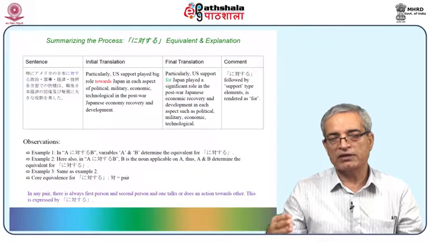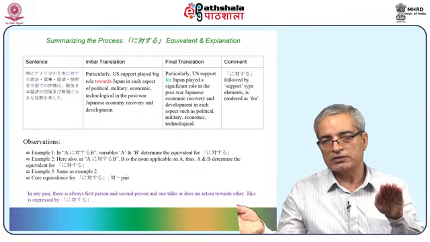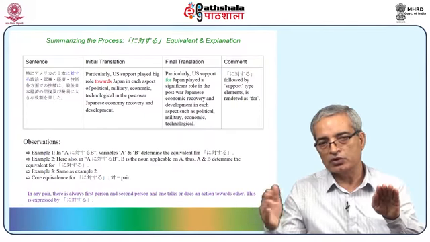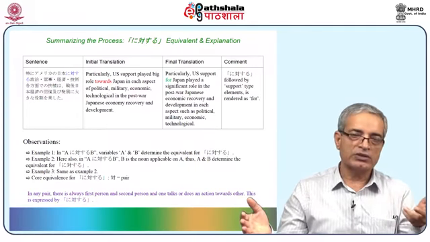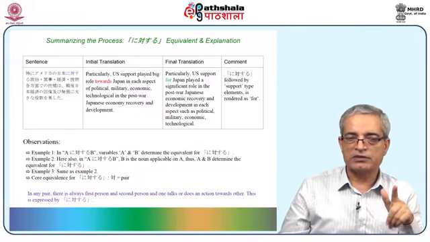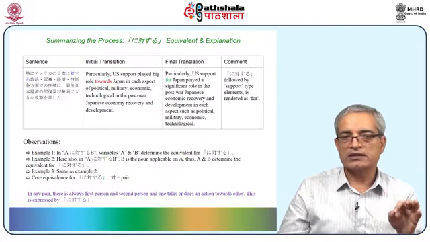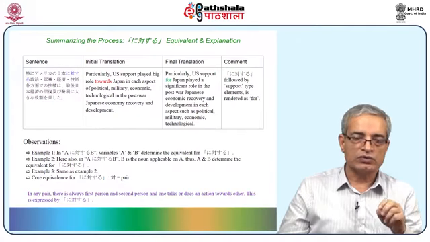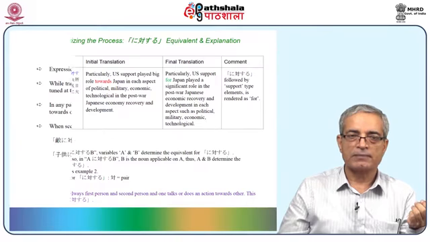The same expression will have different meanings depending upon the action and the context. In any pair, there is always a first person and a second person, and one talks or does an action towards the other person. This is expressed by ni taisuru. So you have to see the context and accordingly get the equivalence.